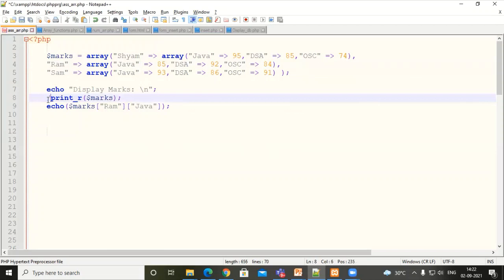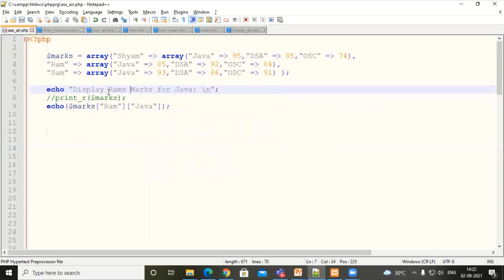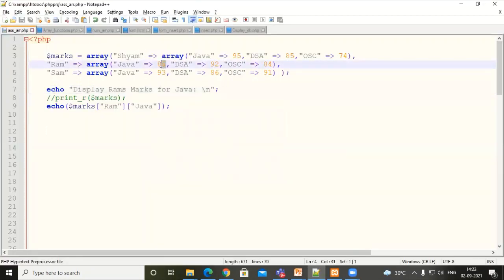So let me comment out the previous step. Now it will give me the marks for Java. But whose marks? Display Ram's mark for Java. Just observe the output here. Ram's mark for Java is 85. That is the amount given here. That's how arrays work in PHP. In the next tutorial, we'll discuss the array functions. Thank you.